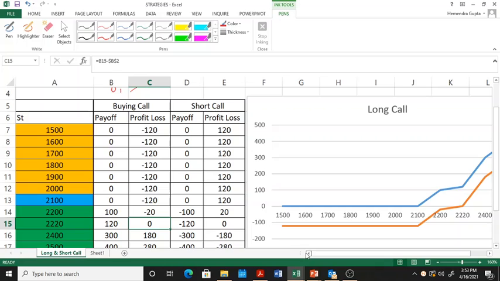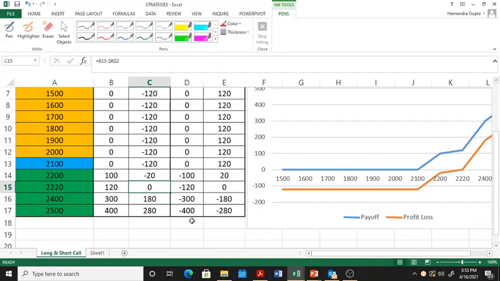Now I can also look at the situation for the person who has shorted the call option, that is, he's selling the call option. The position is totally reverse. First of all, the writer doesn't have a positive payoff. The maximum payoff of the writer is 0, and in terms of profit and loss, the writer makes the premium as the maximum income, but he will have unlimited loss. If the stock starts going up, his losses start increasing. His payoff becomes negative, and the more the stock increases, the more the loss of the writer will increase.